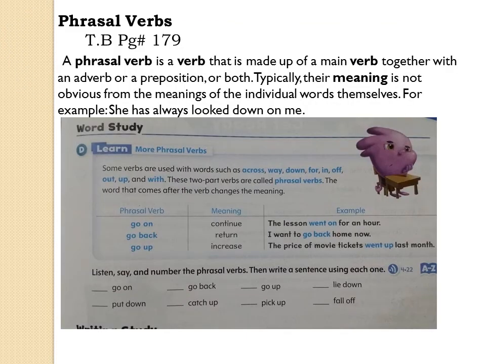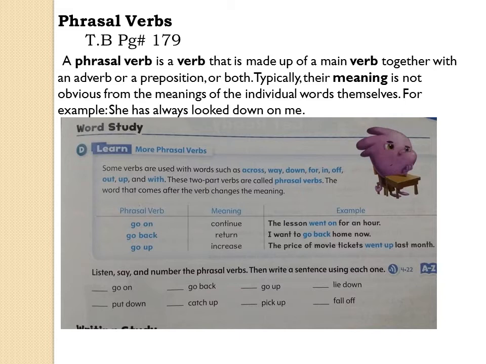Our next topic is phrasal verbs, textbook page number 179. Students, if you remember, we have already done this topic in unit number 13 as well. So it is just a revision of the topic. Let's start with the definition. A phrasal verb is a verb that is made up of a main verb together with an adverb or a preposition, or both. Typically, their meaning is not obvious from the meanings of the individual words themselves. For example, she has always looked down on me. Obviously, the meaning of look down is different.